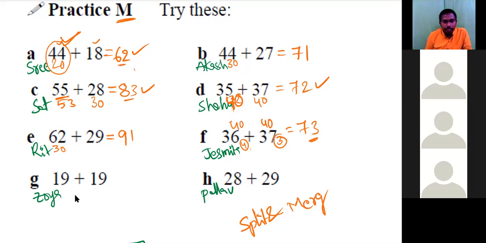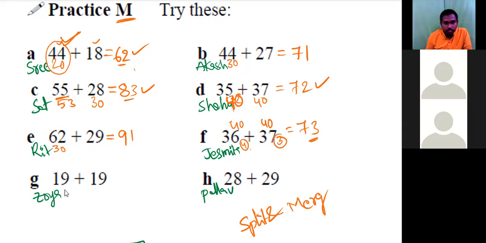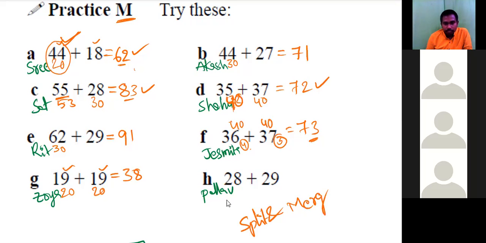Jaya. We can take both 19s as 20 and 20. That 20 plus 20 will get 40, minus 2, 38, because you have taken 2 extra overall. That's why I'm reducing. Okay. Pallav. So we can take 28 and 29 as 30 and 30, then cancel 3 from 60, sir. Then we will get 57. Here 2 extra and 1 extra, total 3 extra.